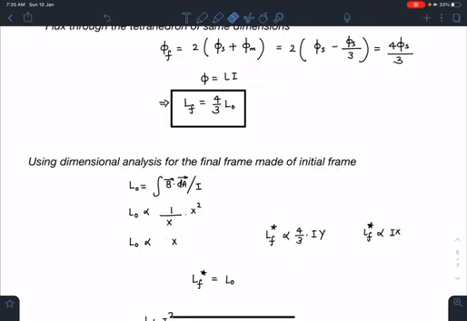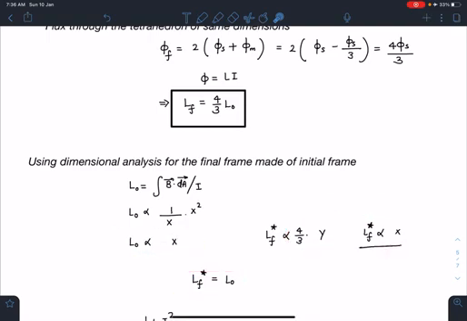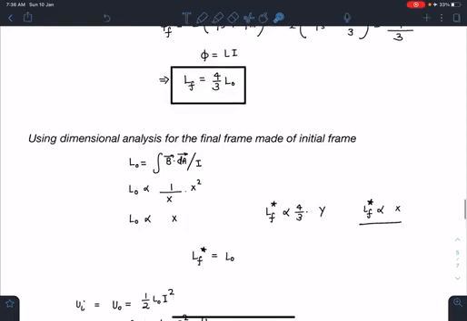Similarly, I can say here this finally when I take side length of y, I'll be having this shape factor of 4 by 3 L naught. So that will be as it is. So 4 by 3 times the new side, which is nothing but y. And from here I can say, this L final is also directly proportional to x, and if L final is directly proportional to x, you can say L naught is also directly proportional to x. So that 4 by 3y actually becomes x. So final inductance value is actually L naught. Now once you get this